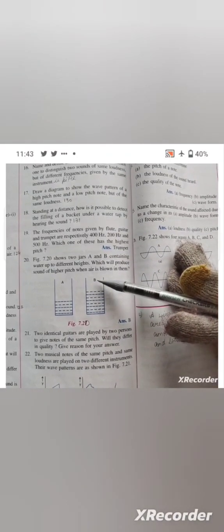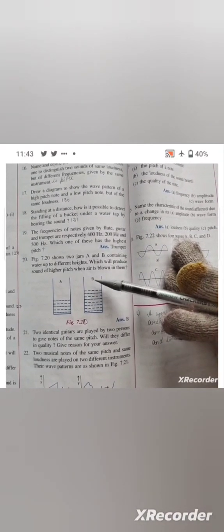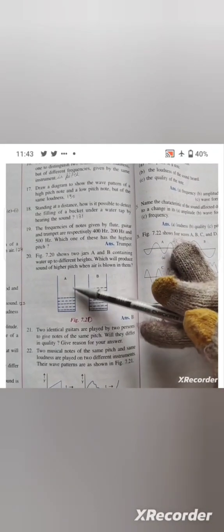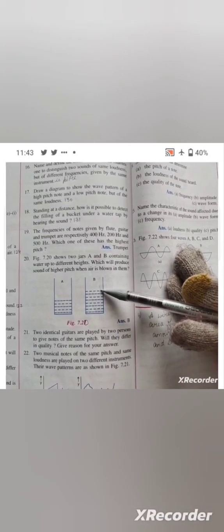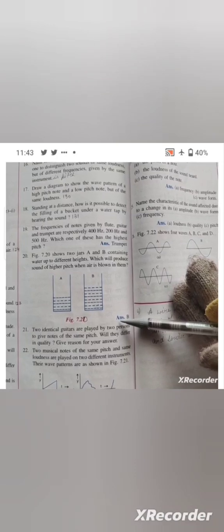As you can see here, the length of the air column in jar B is less than the length of the air column in jar A. Therefore the sound in jar B will be of higher frequency and therefore of high pitch. So its answer is jar B.